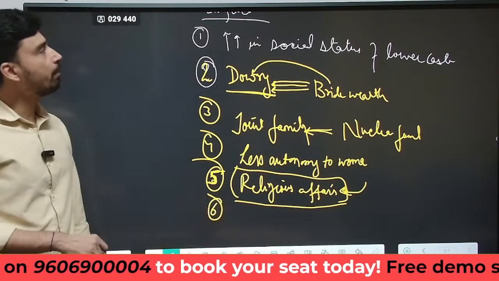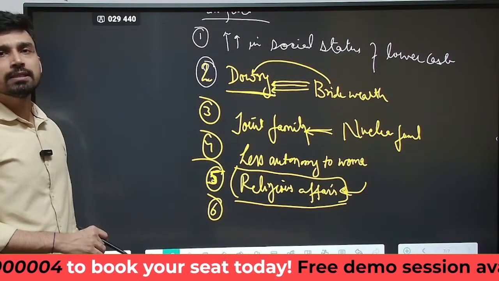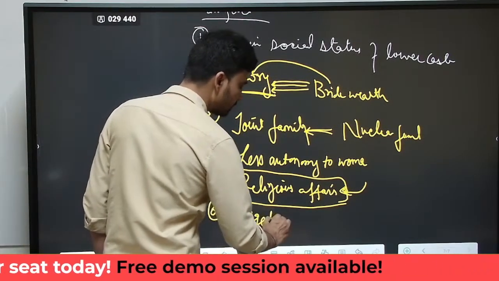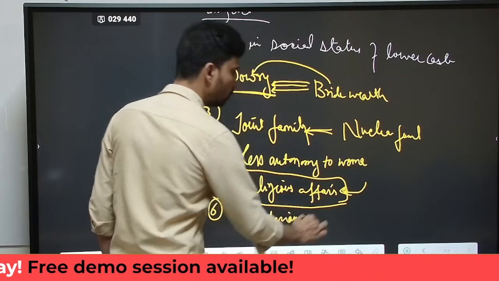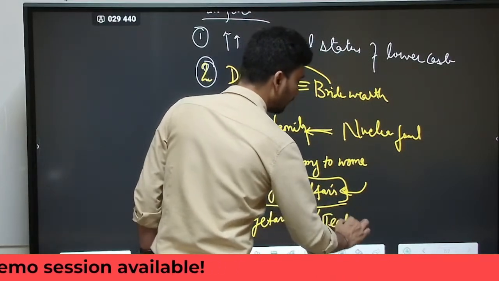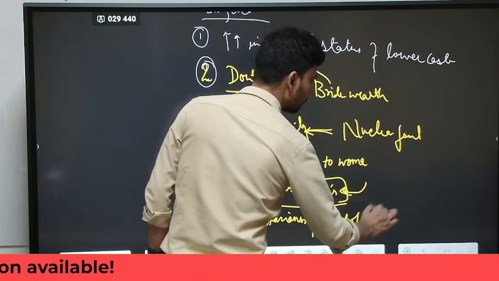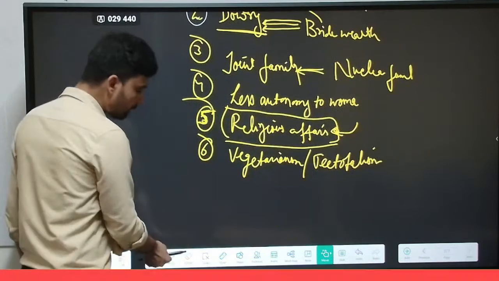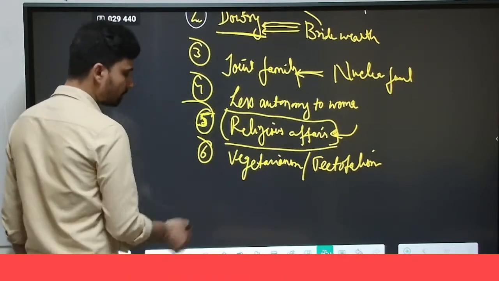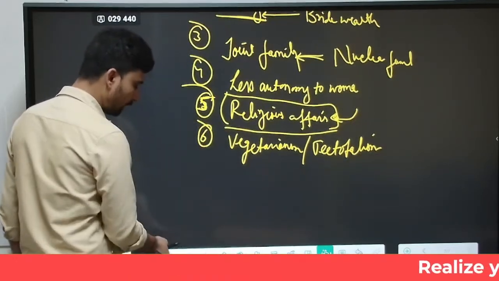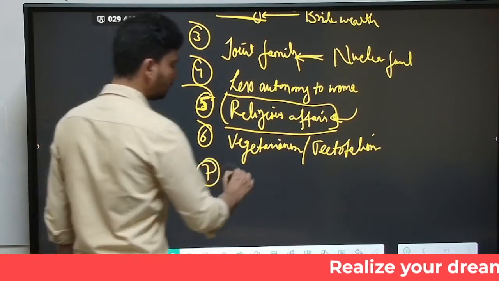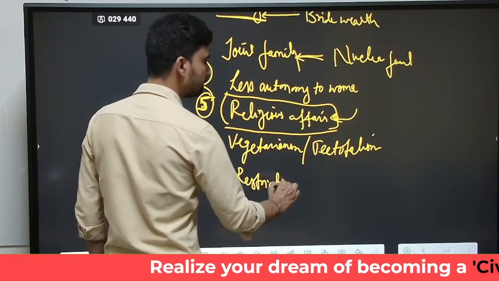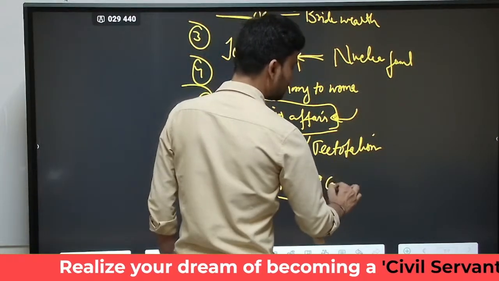Then what else happens as a result of Sanskritization? There is more and more emphasis being given to vegetarianism and teetotalism. Because the entire caste structure of India is based on the concept of purity and pollution, there is now a restriction in terms of commensality.